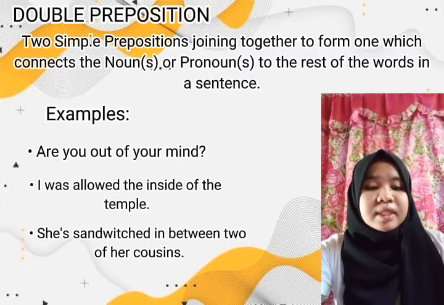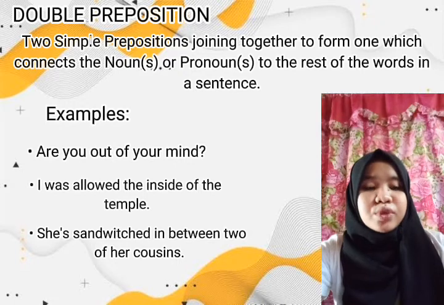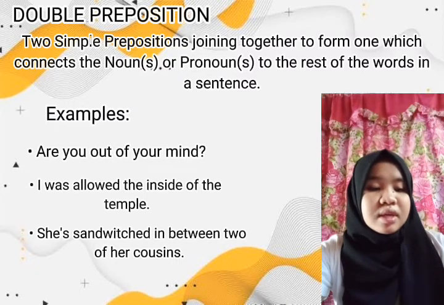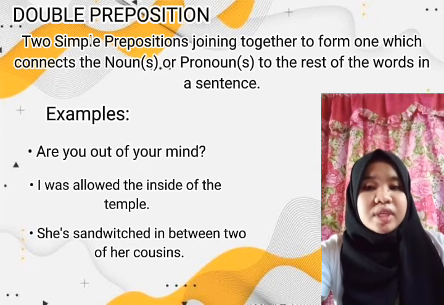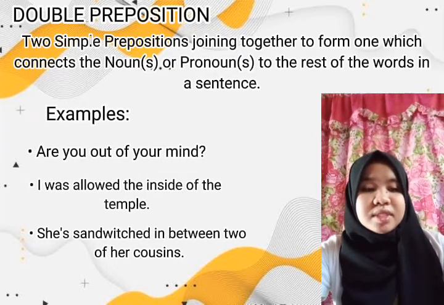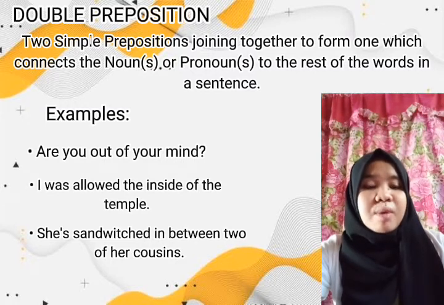Another example is, I was allowed inside of the temple. The double preposition used here is inside of, because inside and of are simple prepositions. Another example is, she's sandwiched in between two of her cousins. So in between is the double preposition used in the sentence.